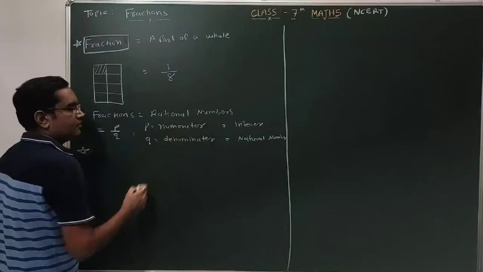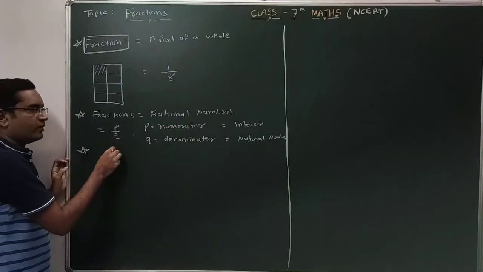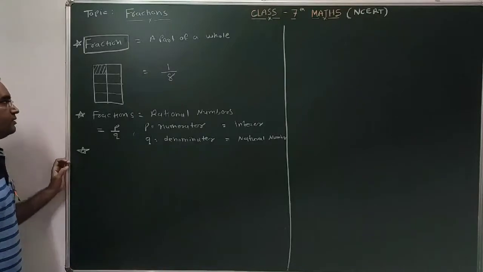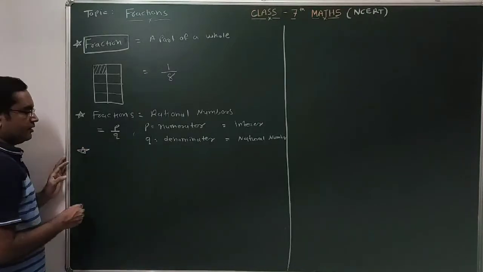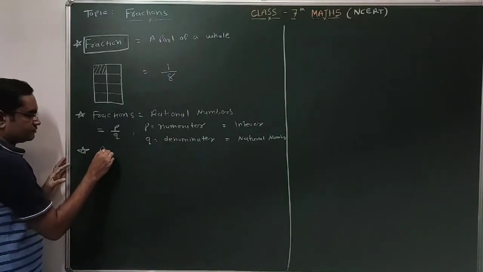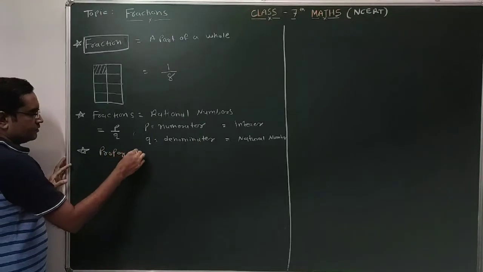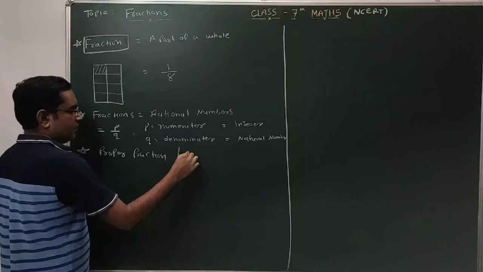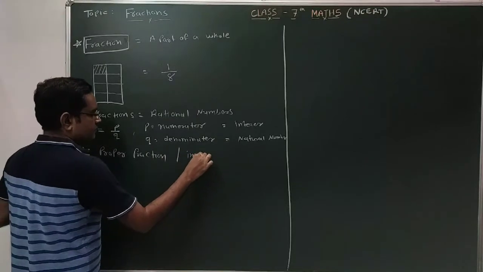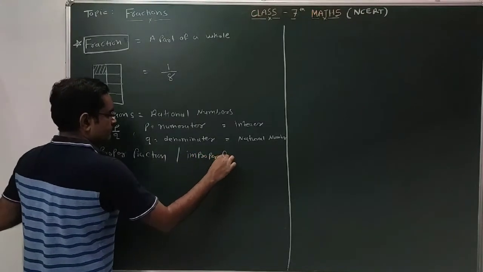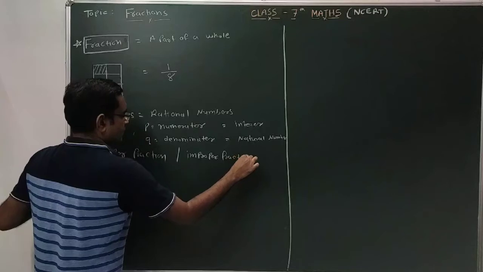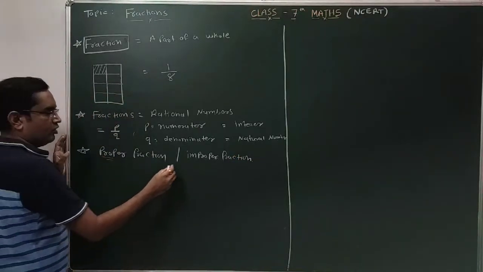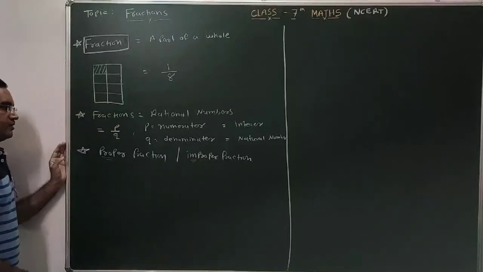Fractions are nothing but the rational numbers. They are always in the form of P by Q, where P is known as numerator, Q is known as denominator. Clear? Now, fractions can be a proper fraction or an improper fraction. Fraction can be of two types.